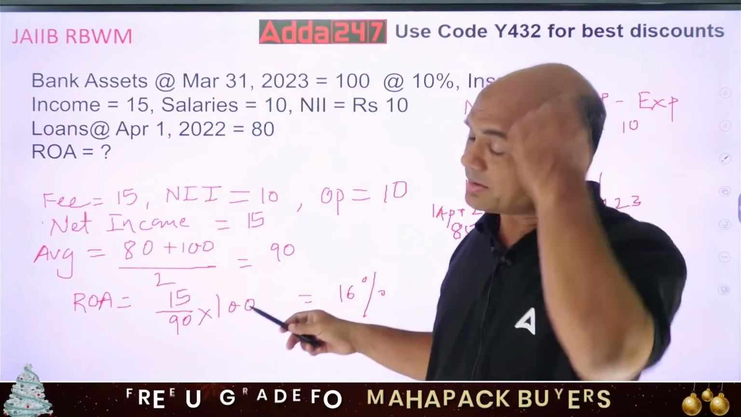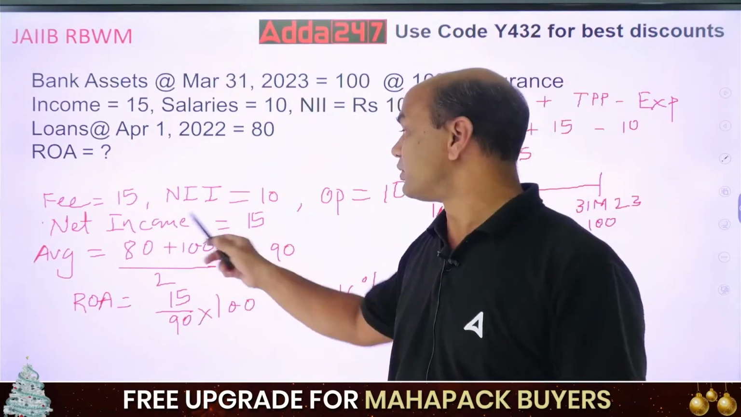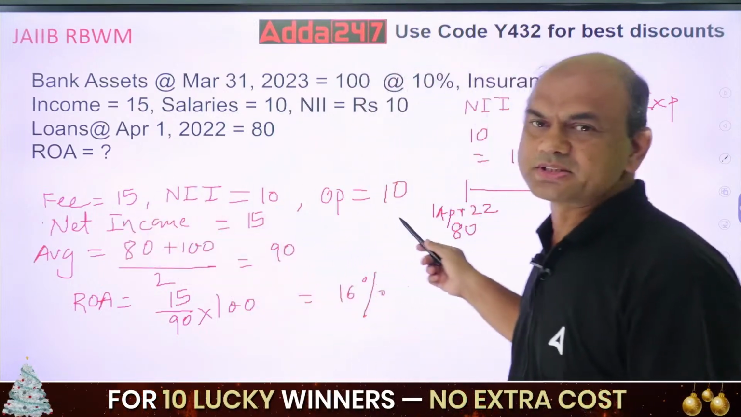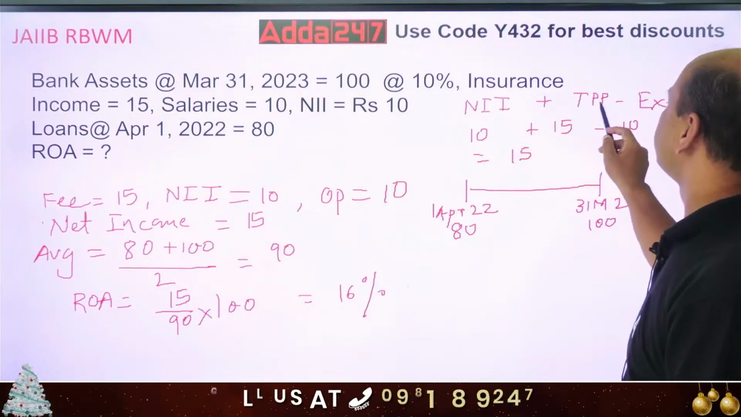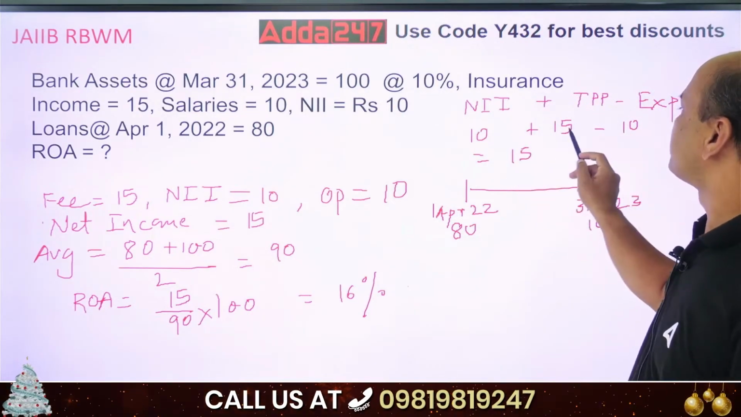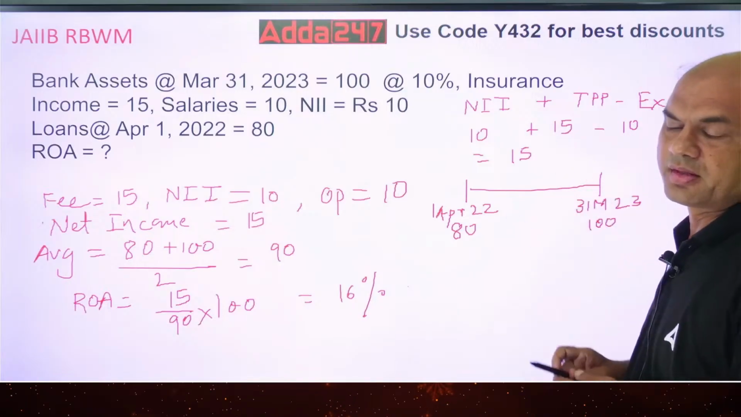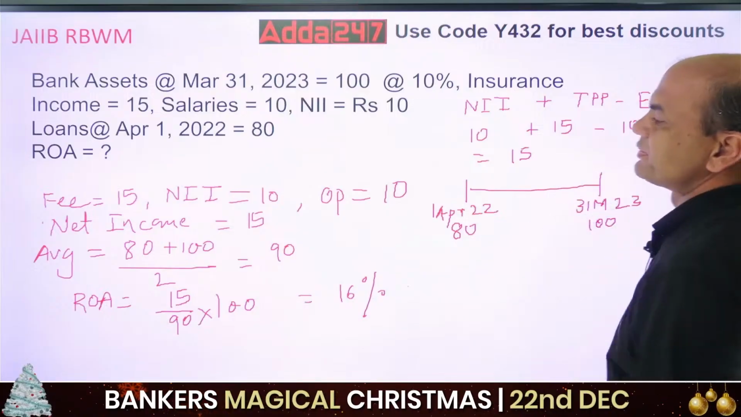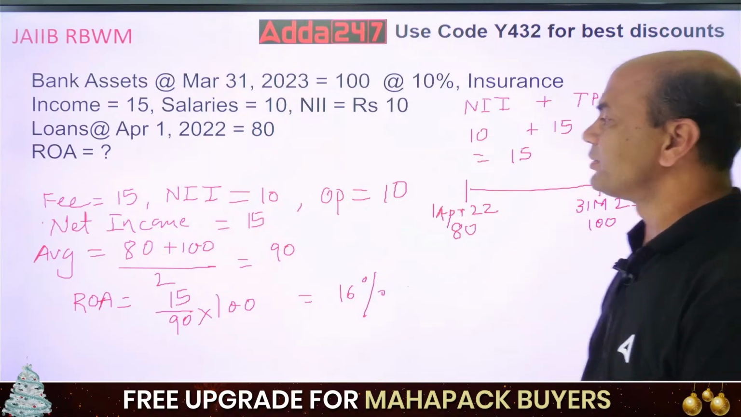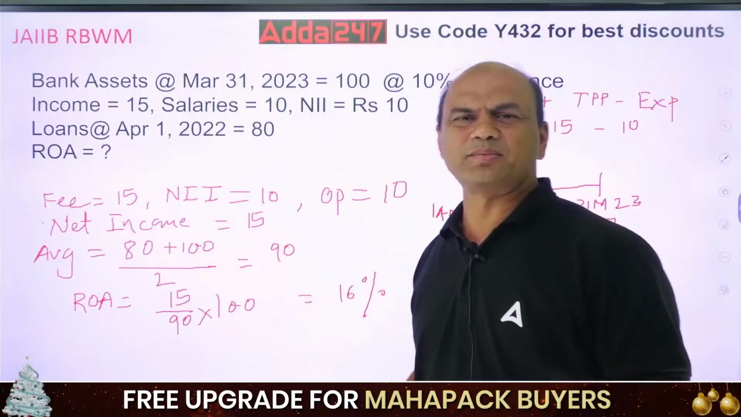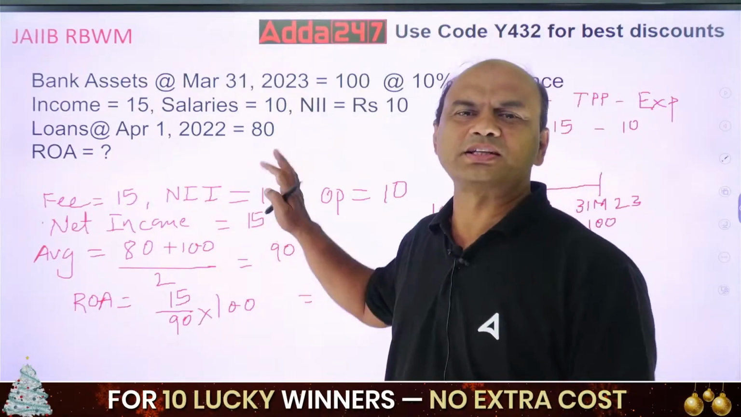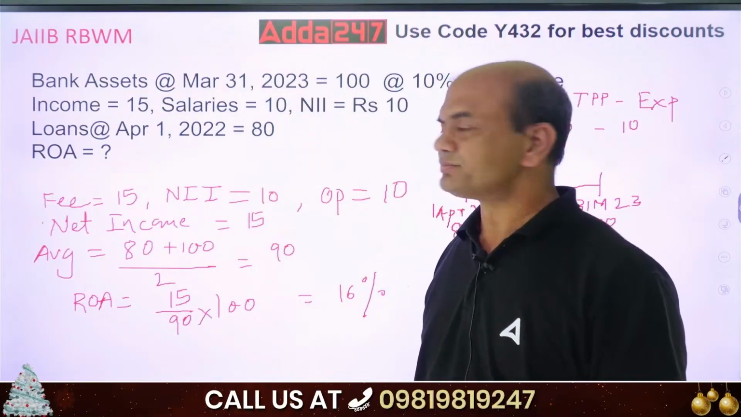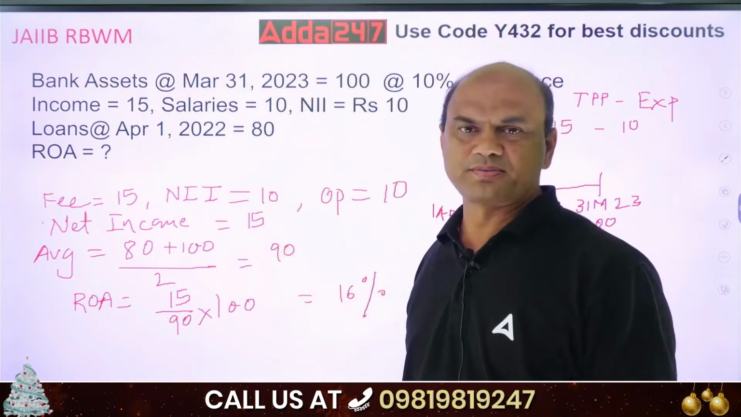So what is my net income now? My net income equals NII plus fee income minus expenses. So 10 plus 15 minus 10. So my net income becomes 15 rupees. You can consider them in lakhs, crores, anything. I have taken simple figures so that you understand it. So it becomes 15 rupees.